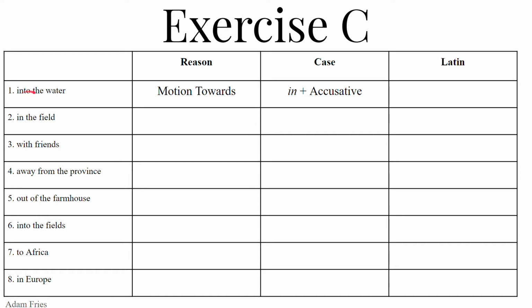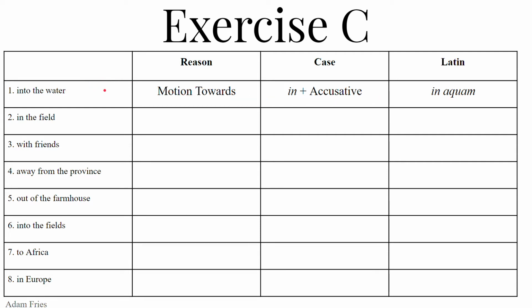Aqua is first declension feminine: aqua, aquae, aquae, aquam. So in aquam, into the water. In the water, in plus the ablative, location, would be in aqua. This is in aquam, in plus the accusative, motion.